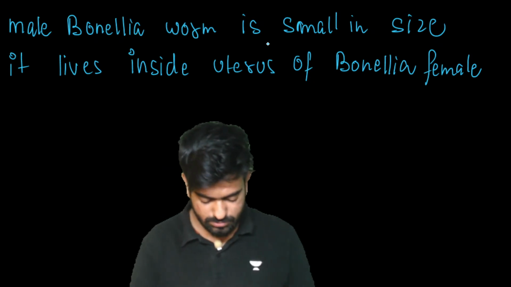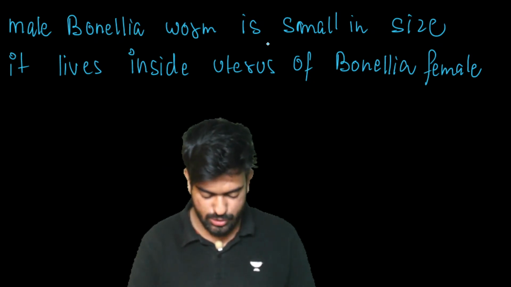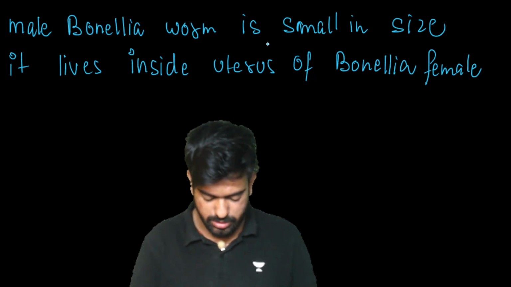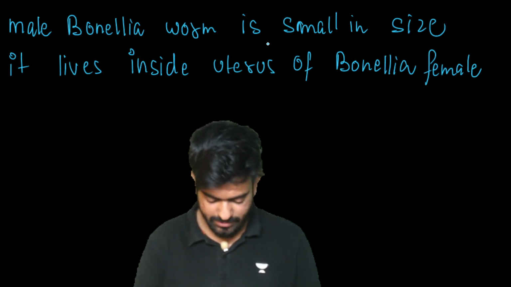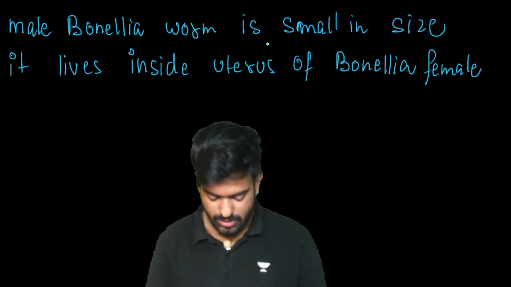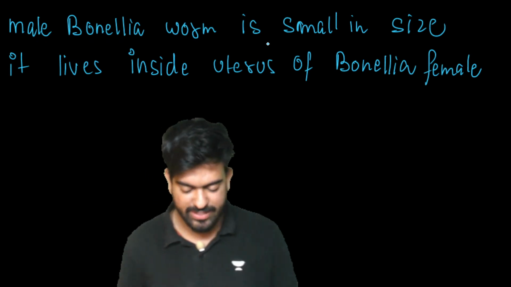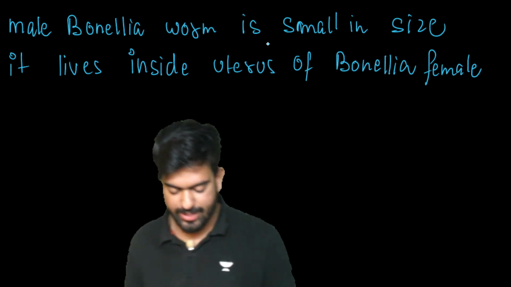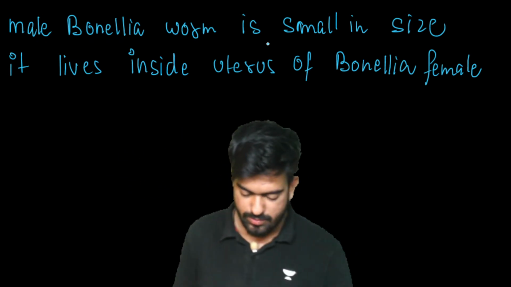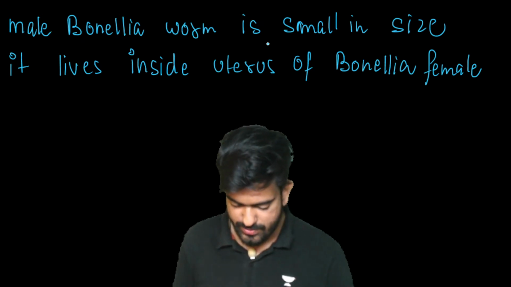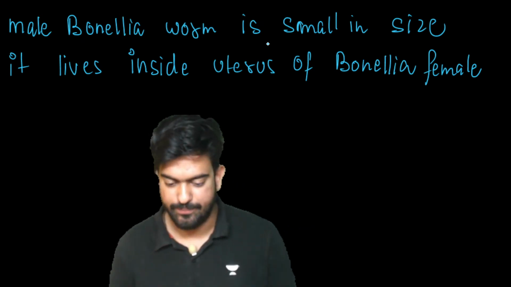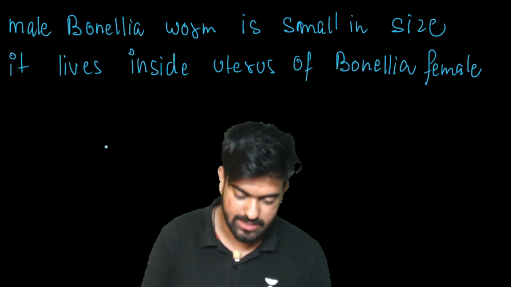Anyone? Jassu, Shivesh, RK. Anyone? Okay, I got one answer, which is parasitism. Great, good.